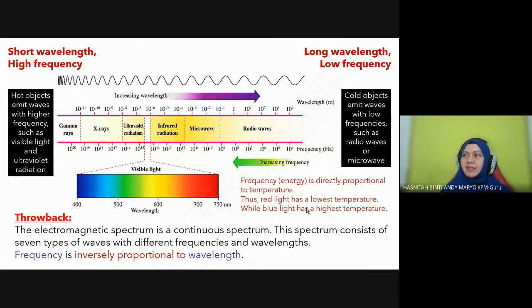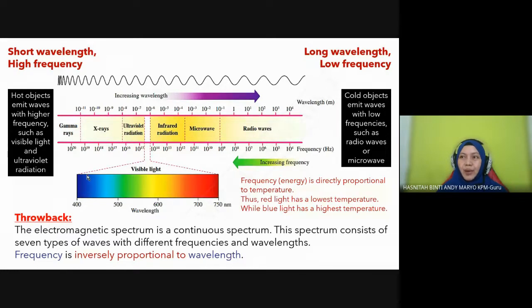So what we understand from this, if you look at the visible light, there are 7 spectrum colors starting from red, followed by orange, yellow, green, blue, indigo, and violet. Red light has the lowest frequency, which means it has the lowest energy among the 7 colors in visible light.